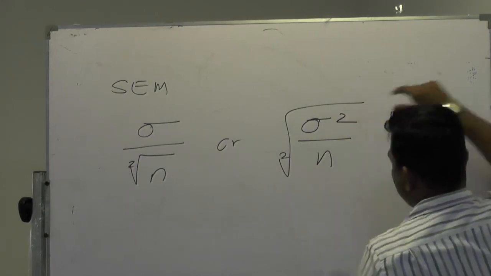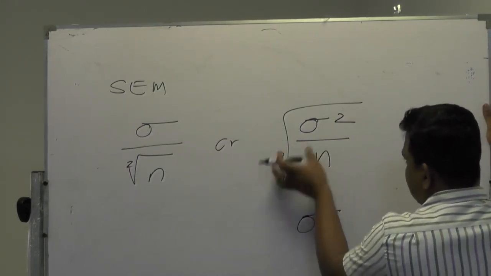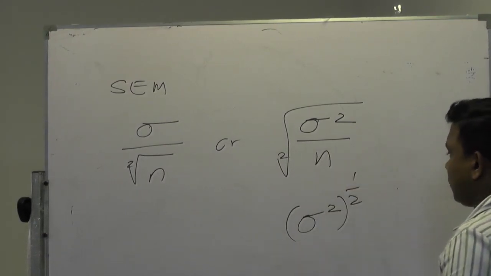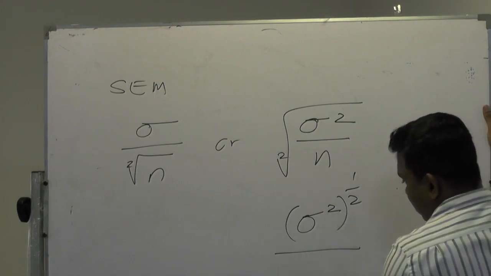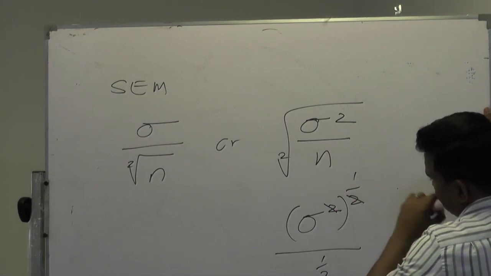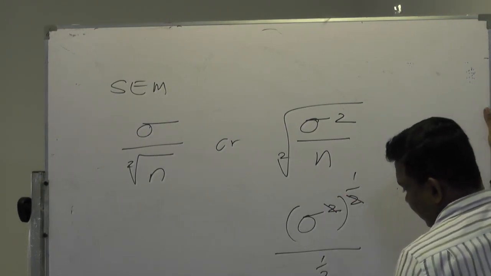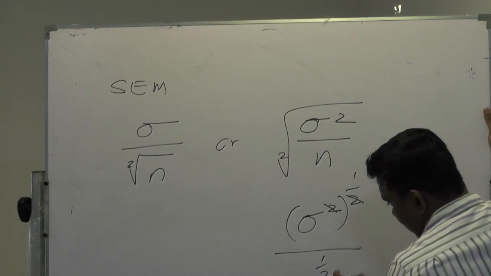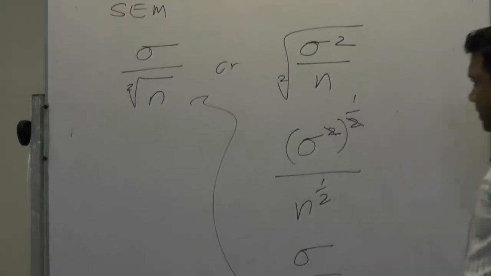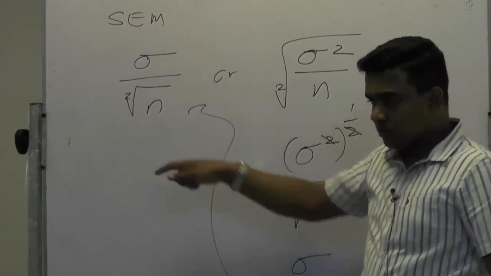If you elaborate this formula further, variance, you can write it down as power of half, and n also power of half. Now you can cut 2 to 2, then you have only the standard deviation. Here you can rewrite this divide by power half, will write it down as n. That's why you have this. Therefore, you can use this formula or this formula, both, right.